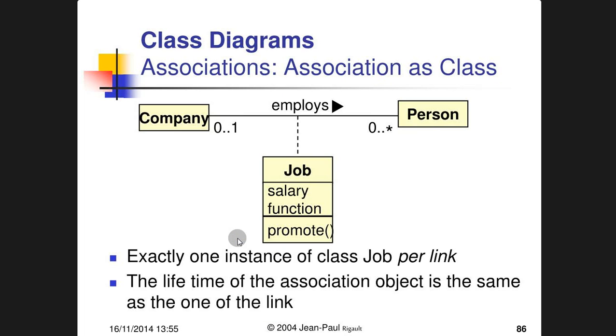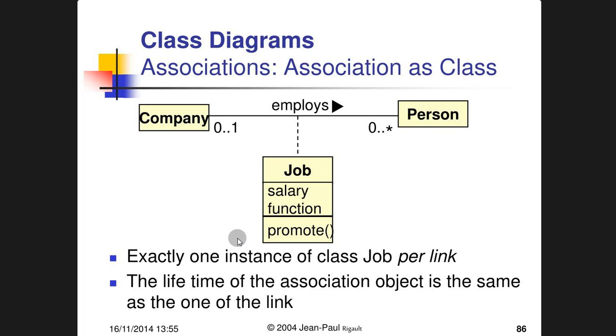Class diagrams. Association as class. Company employs person, and employees is a job. With the employee there is an association class, where company is an object, person is an object, and job is another object. So the employees are connected to these objects named company, person, and job.